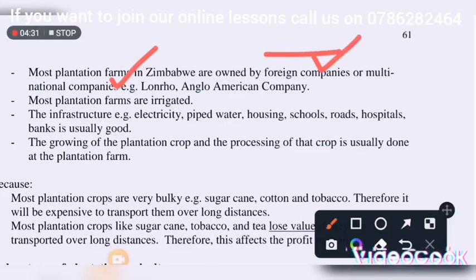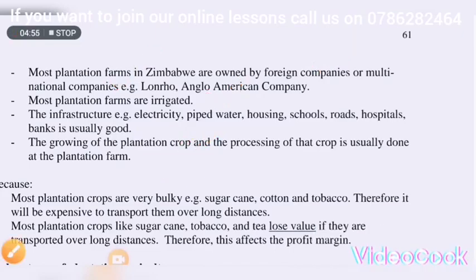Most plantation farms are irrigated, which means they use irrigation, right? Then another characteristic is that the growing of the plantation crop and the processing of the crop is usually done by the plantation farms. Kurati vachitoita plantations avo products avo ndo vanogona kumaprocessa ndo vanozoenda nawo into finished goods, right?